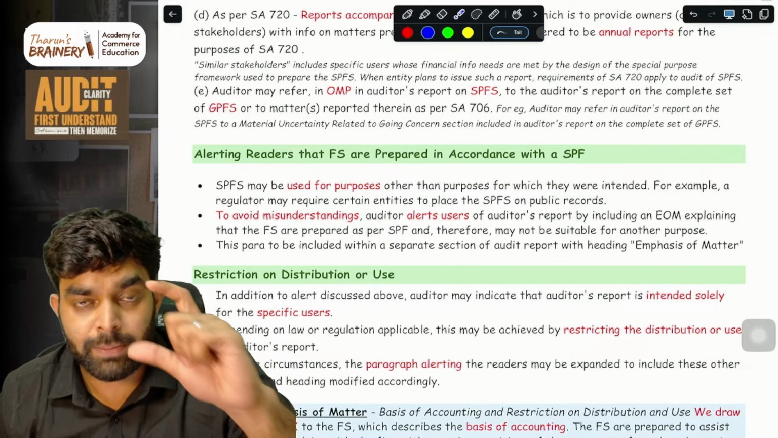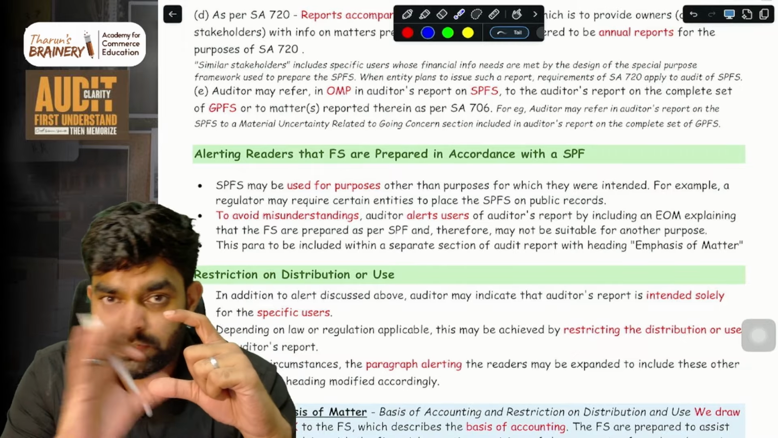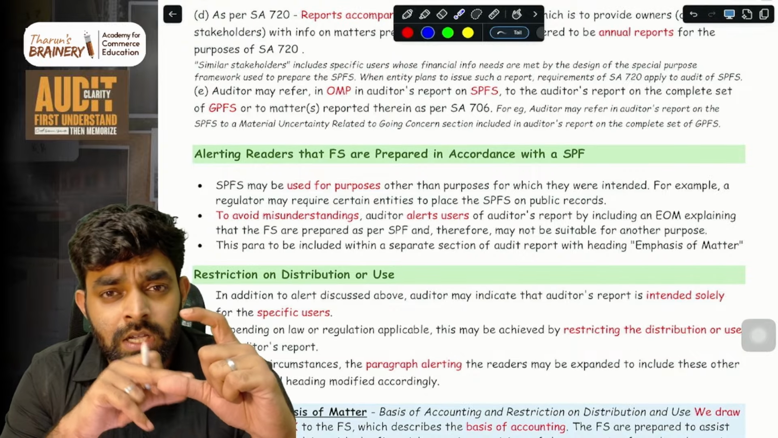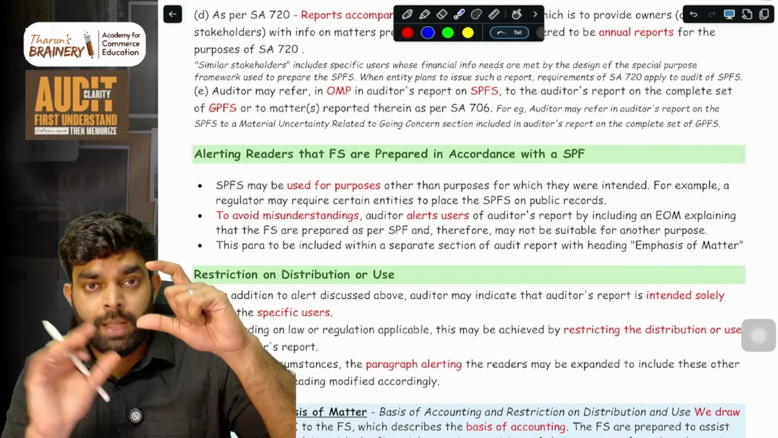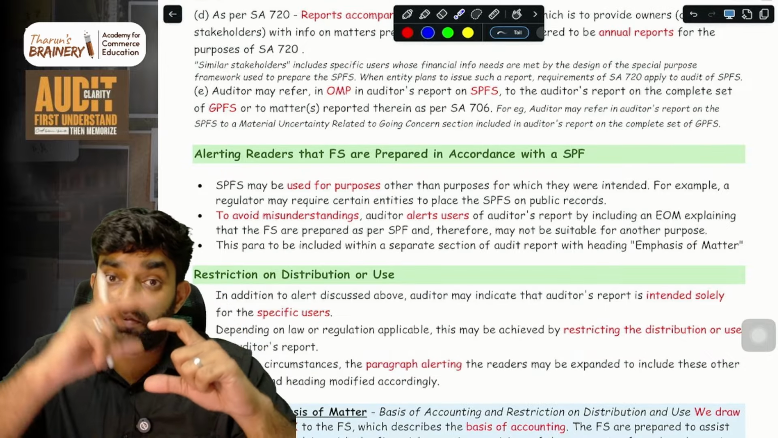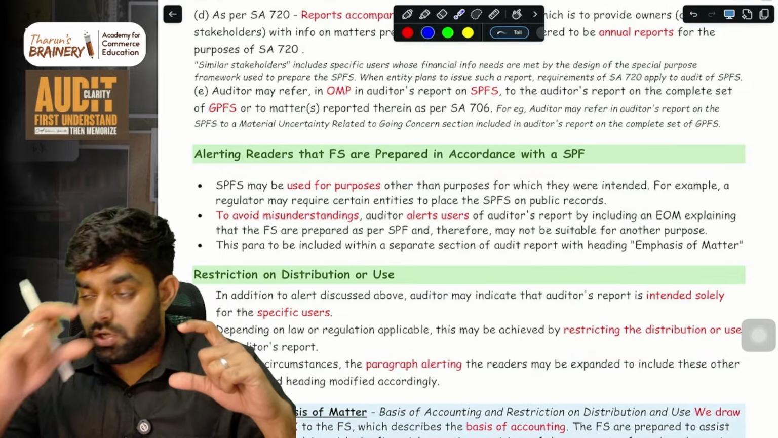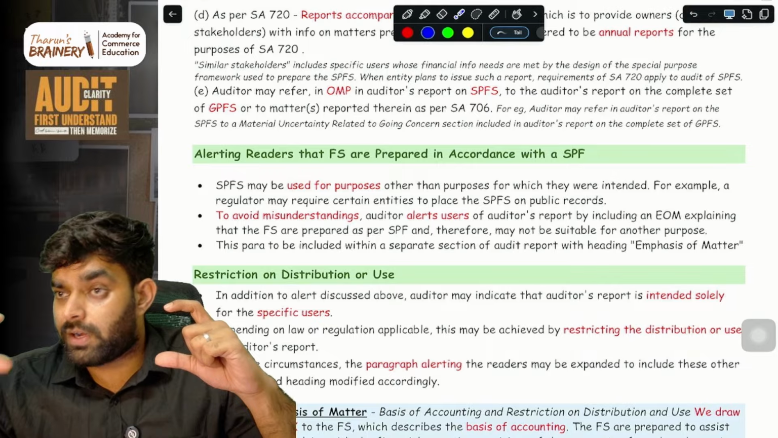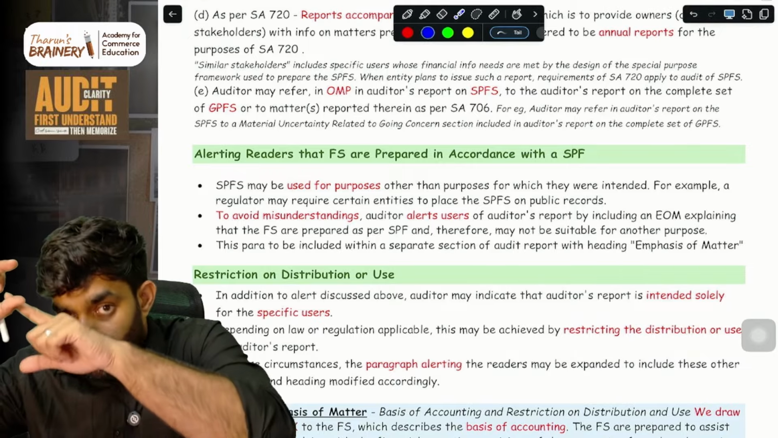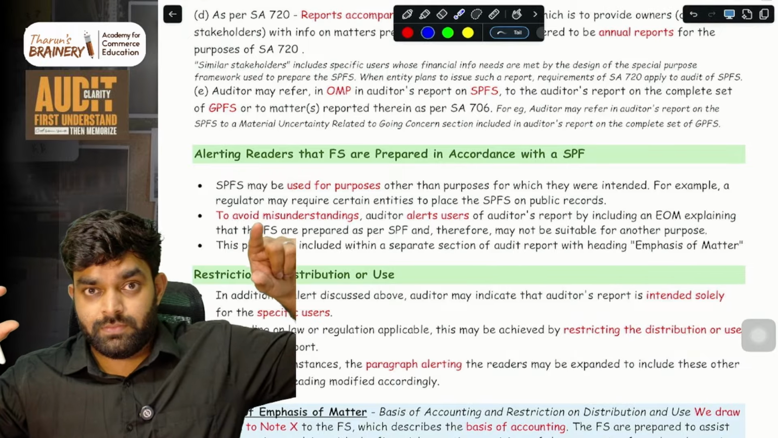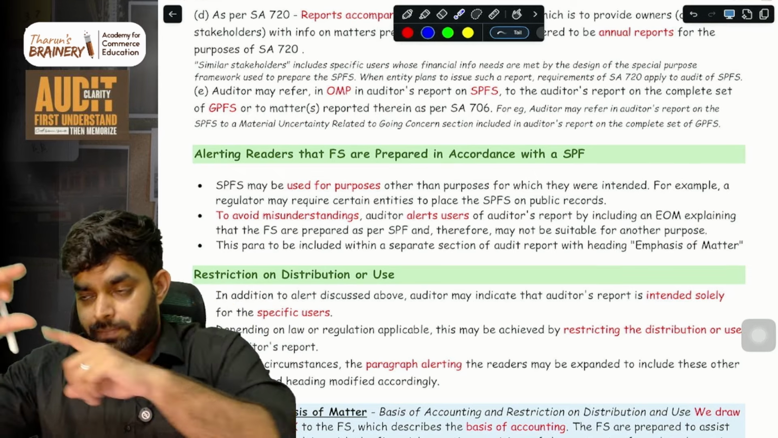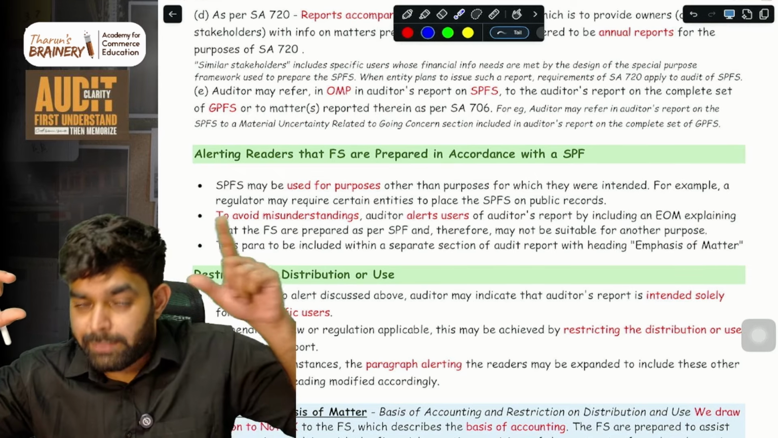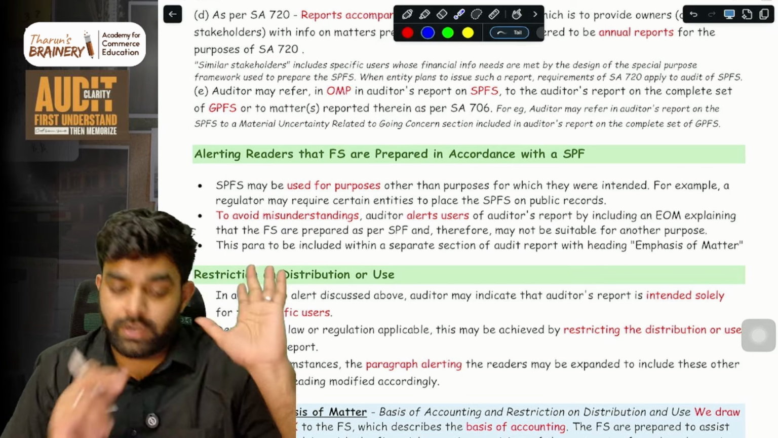Example, in general purpose financial statements, when you are doing the audit, you would have mentioned a material uncertainty related to going concern in the audit report of the general purpose financial statements. So when you are preparing the audit report of special purpose financial statements, you can give a reference to this. Like in SPFS, you can give a reference to that material uncertainty paragraph in the general purpose audit report.